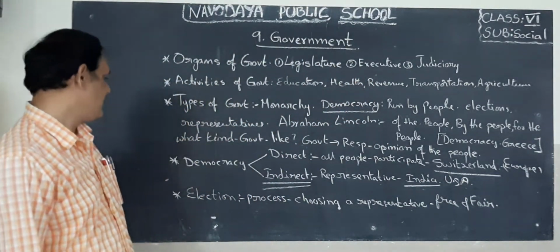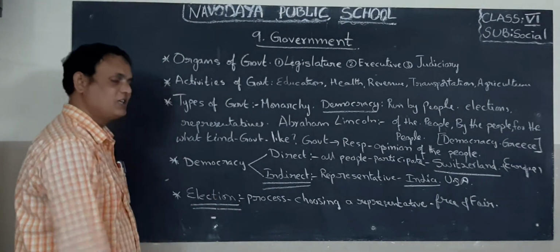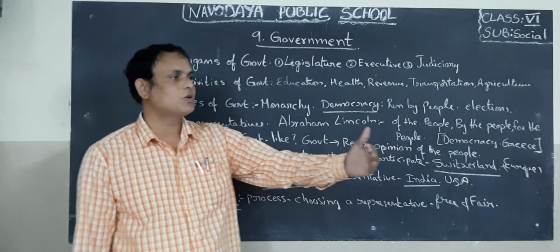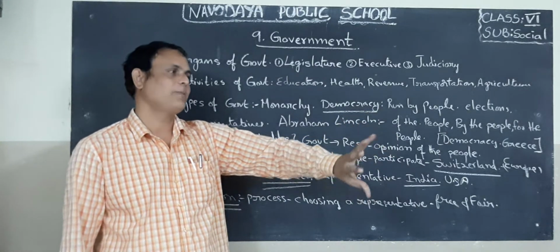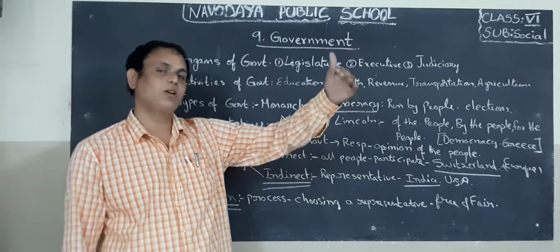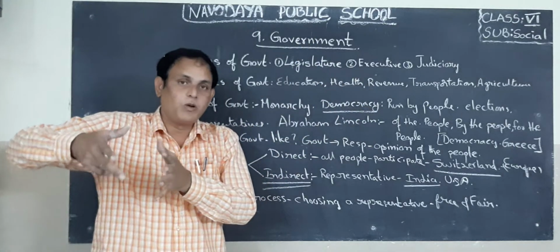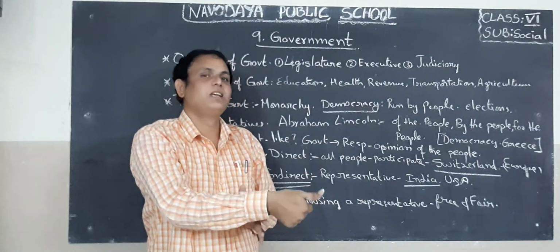Okay, children. Next one. Here, elections are very, very important in the democracy system. Why? Because who will rule the country? Representatives. How do the representatives go to the assemblies and parliament? If the people elect them by casting their vote, then only they will go.